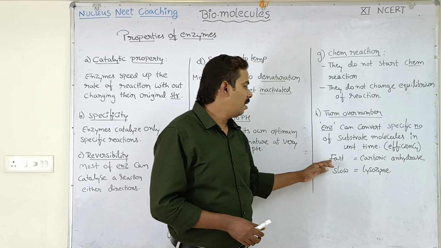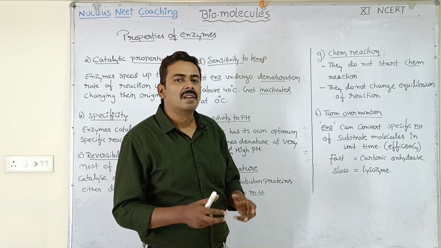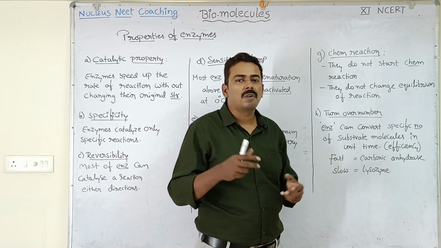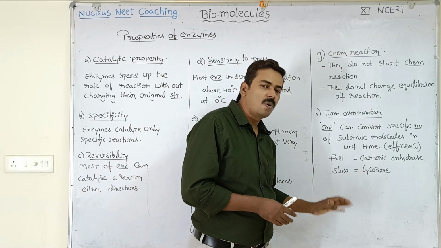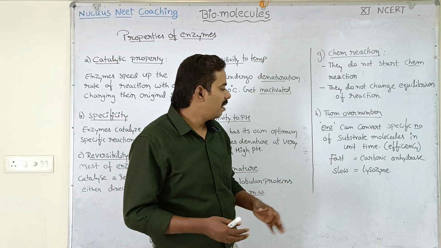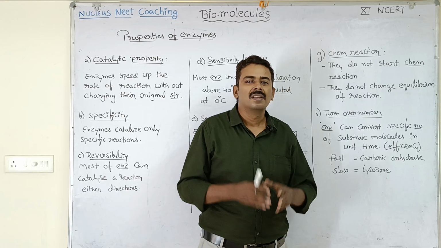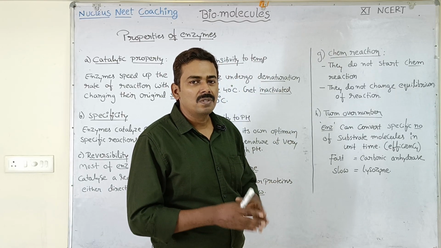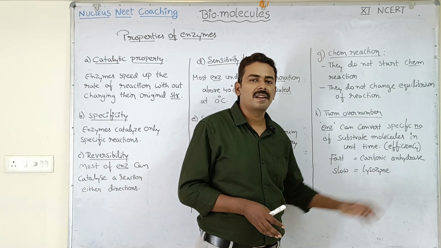For example, carbonic anhydrase. This enzyme is a fast enzyme. It can convert many substrate molecules into products in a unit time, whereas lysozyme is slow in catalyzing the reaction and has a low turnover number. Already in the beginning of the class we discussed carbonic anhydrase. Do you remember? 6 lakh molecules of carbonic acid are produced every second. That is how fast carbonic anhydrase is.